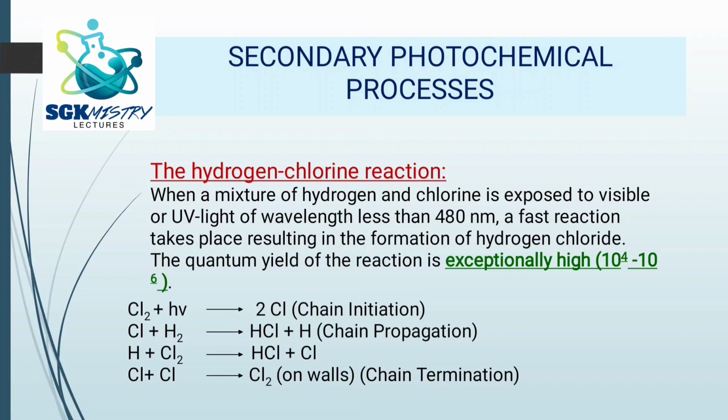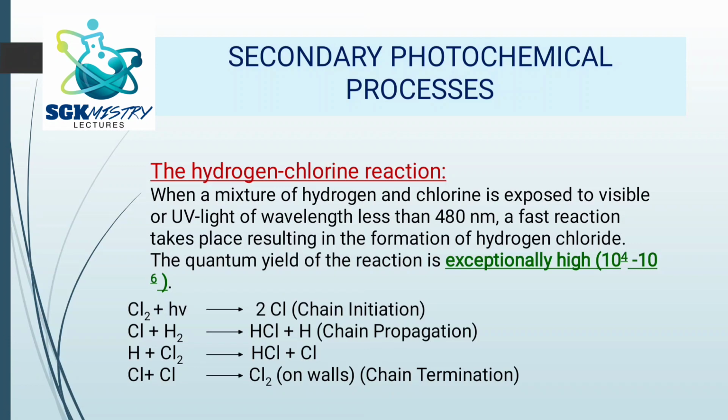Now these radicals will react with hydrogen, because we know that hydrogen and chlorine react to form HCl. So this chlorine radical will react with H2 to form hydrogen chloride, HCl, as well as again the radical of hydrogen is formed. Now the hydrogen radical will react with a chlorine molecule. Again you can see chlorine radicals, Cl radicals, are formed. Finally these steps go on repeating, so that's why we call them chain propagation steps, because these steps will go on repeating themselves.